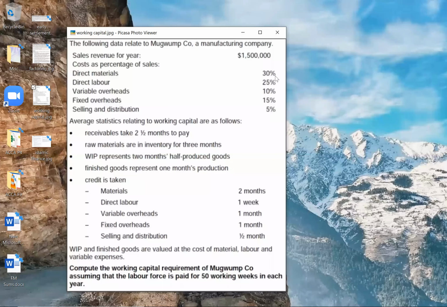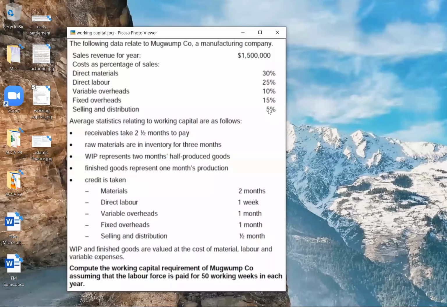How much does this come to? 30 plus 25, 55, 65, 80%. Correct. So cost of production will be 80%, and cost of sales will be 80 plus 5, 85%. Because we should know that we need purchase cost separate, cost of production separate, and cost of sales separate.